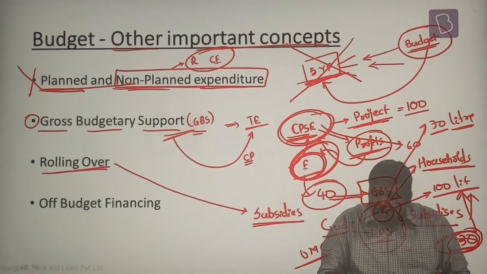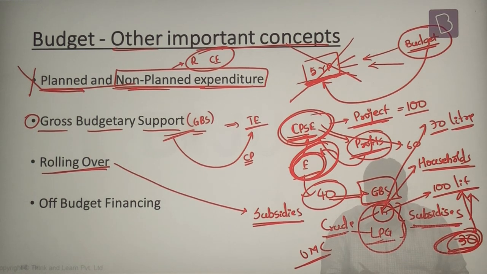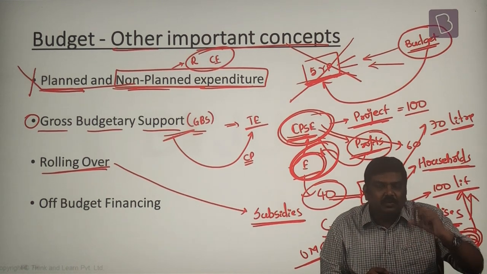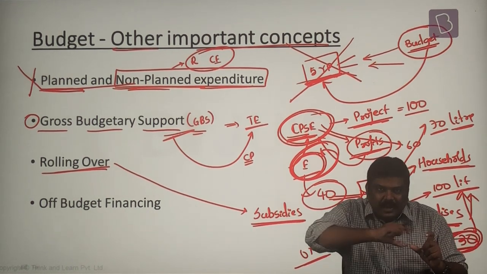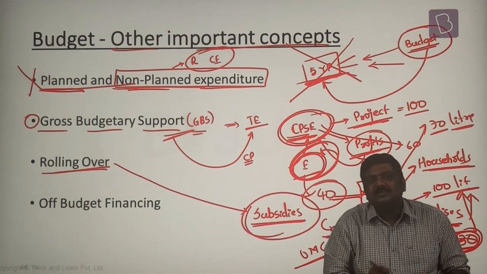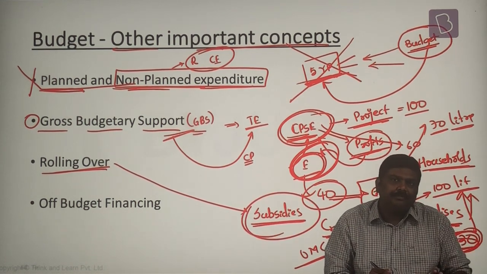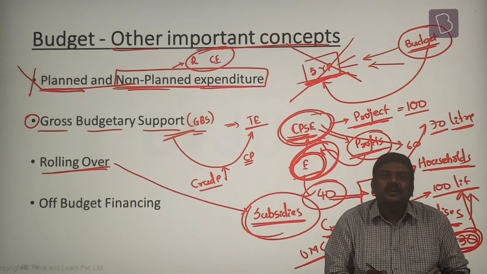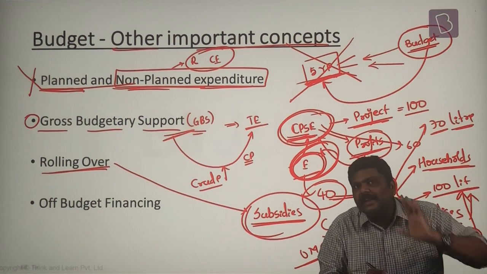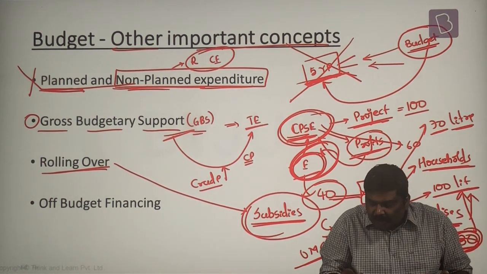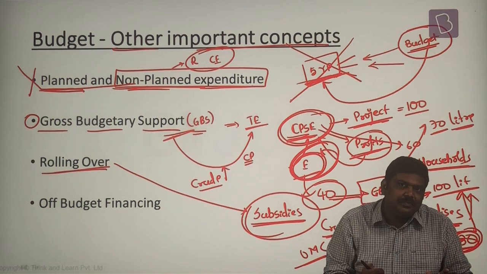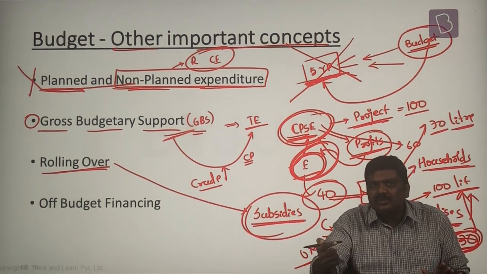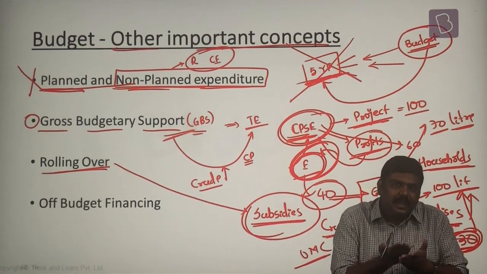Now look at this. This concept of subsidies is incurred by the government on an annual basis. That is, when the Union Budget is announced, the government allocates a certain expenditure to take care of the subsidies. But let's say hypothetically, the cost of crude in the international market increases. And when the cost of crude in the international market increases, the market price for kerosene will also increase. But the Government of India, to ensure that kerosene is supplied to the households at subsidized prices, increases the subsidy.